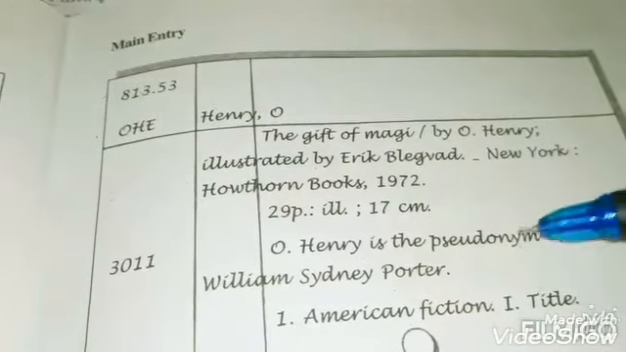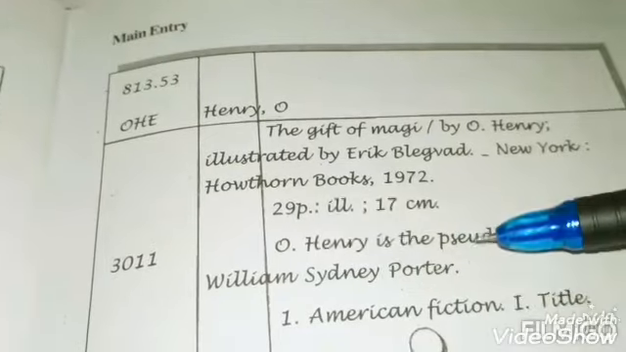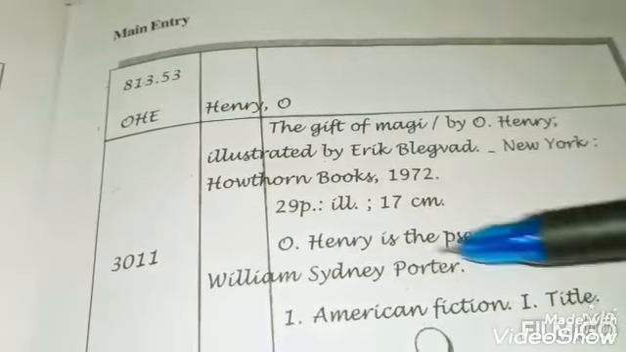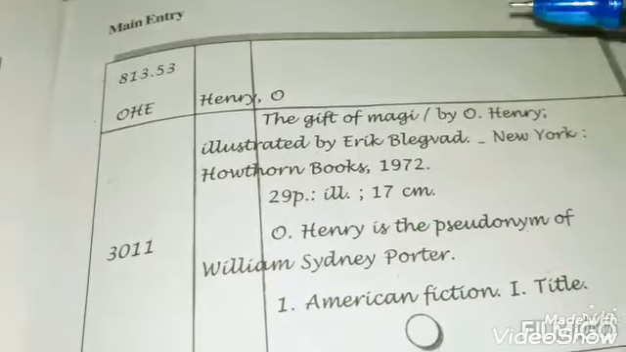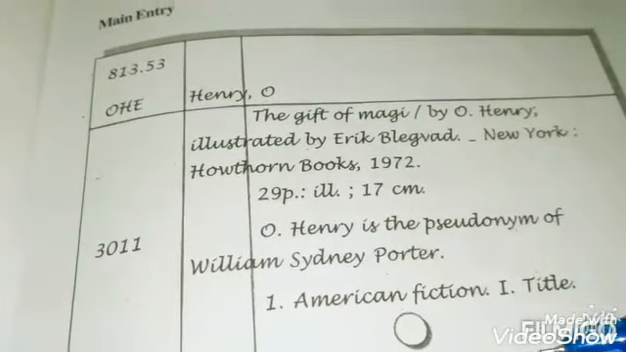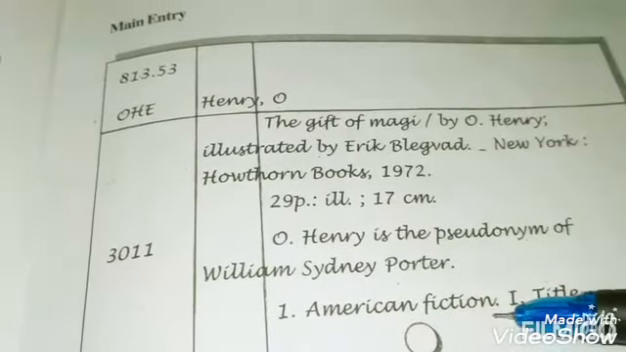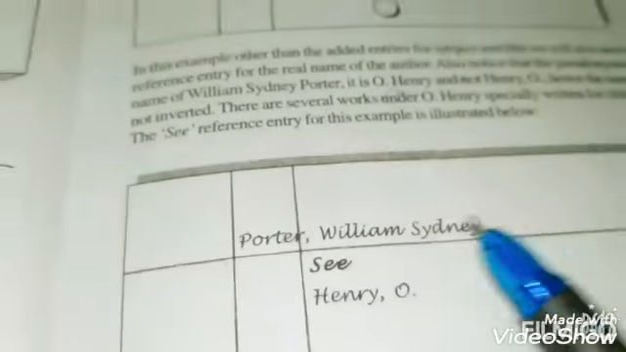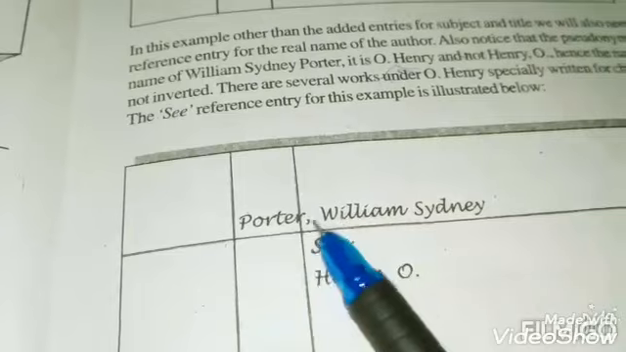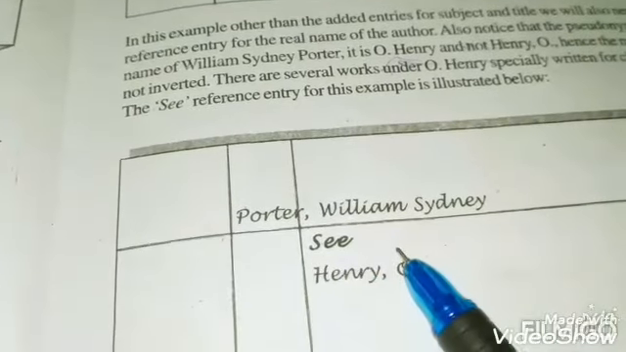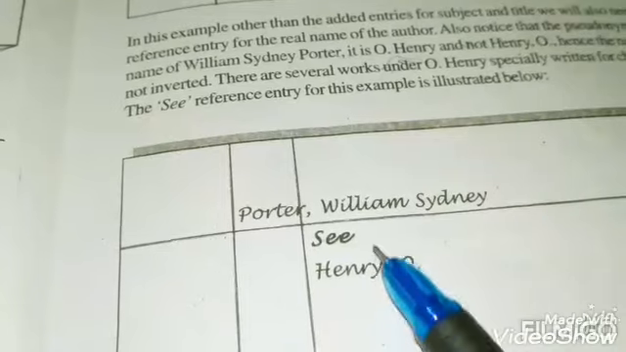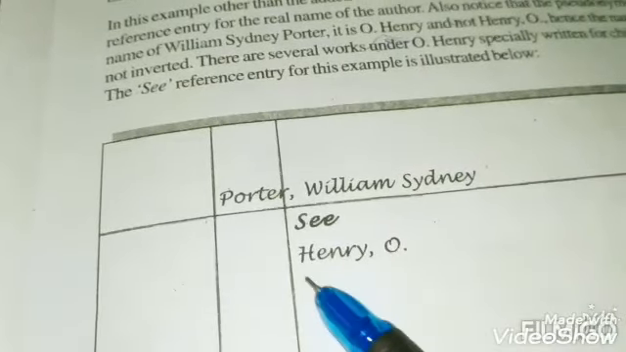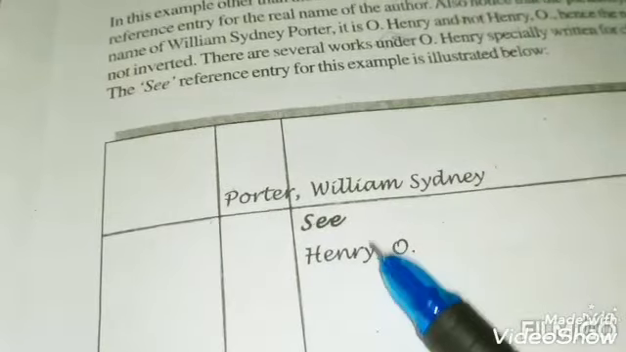And here we provide the information, like O. Henry is a pseudonym of William Sidney Porter. So William Sidney Porter is the real name, and O. Henry is the pseudonym. American fiction is the subject and the title one. So on the real name we have to do one entry, Porter, William Sidney. See. For this, where we have to see the pseudonym, that is See, as I told you in the other video, we have to mention O. Henry. That means the pseudonym's name we have to mention here to know the information about it.